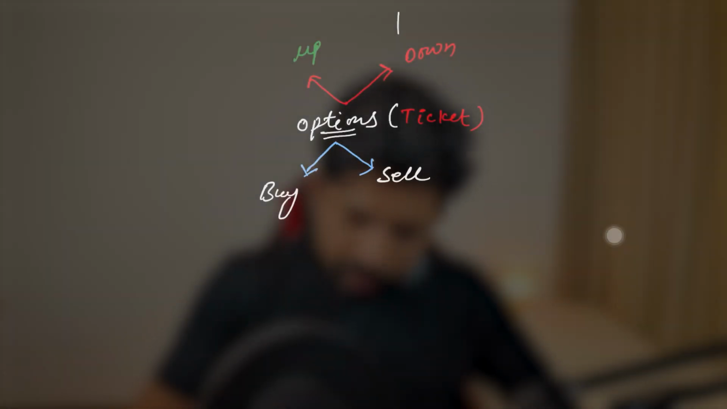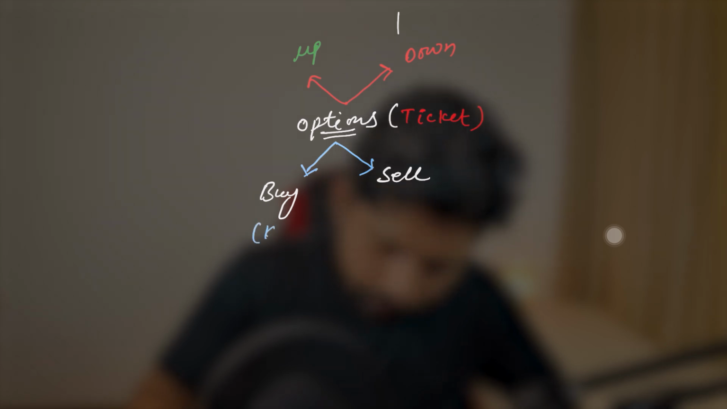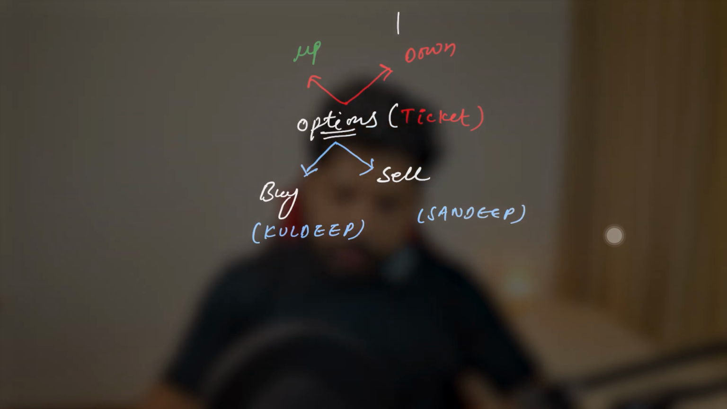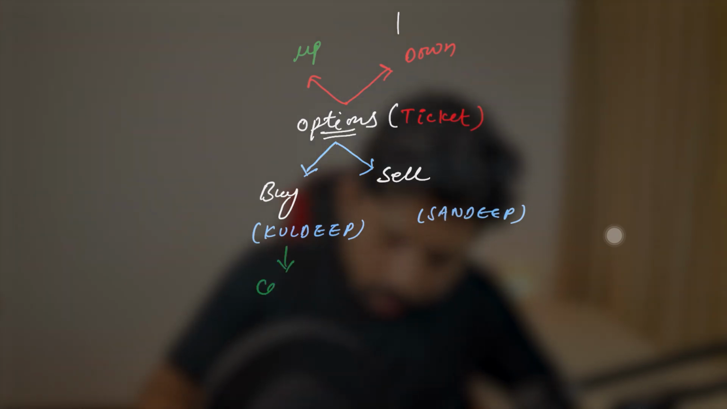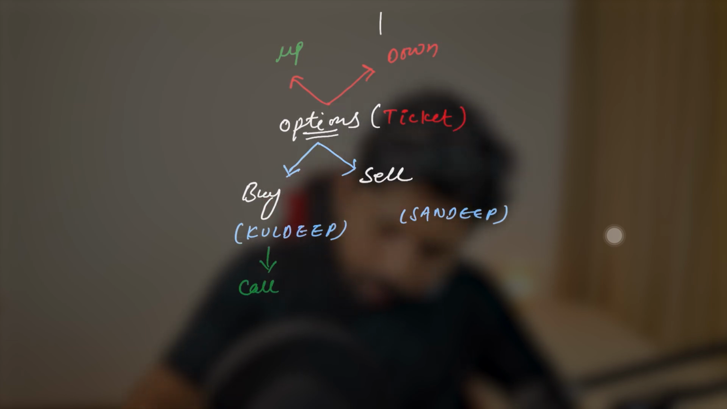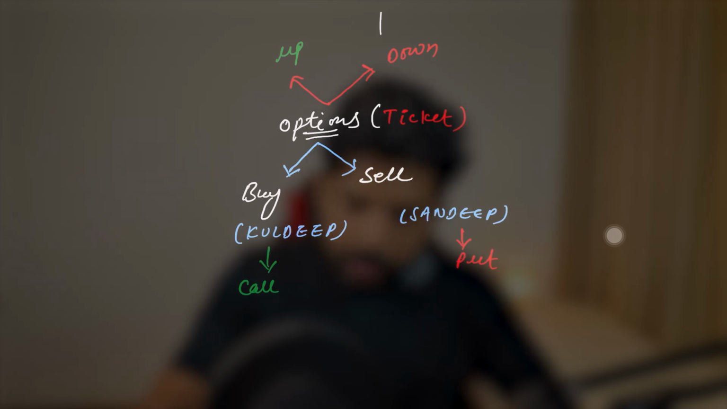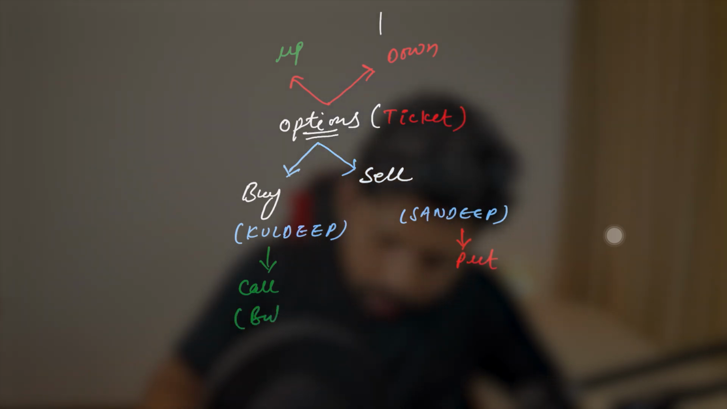So me and my friend, let's say my name is Kuldeep and my friend is Sandeep, correct? We both bought the options. I bought the call option and he bought the put option, right? So I'll write it here: Kuldeep bought the call option and Sandeep bought the put option. Correct? Why? Because I am bullish and he is bearish.